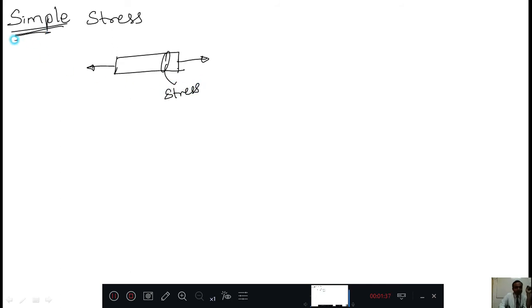The word simple is used because only one type of stress is observed in the body, not any combination of other stresses. And strain means whatever elongation or deformation occurs because of that one type of stress, that is called simple strain. This we studied in the first module.